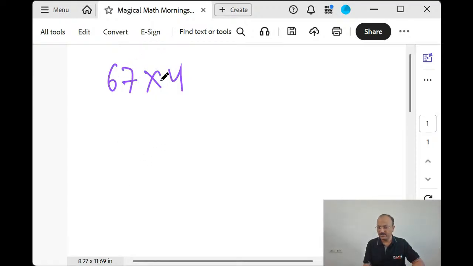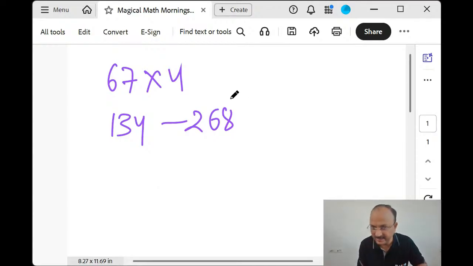65 double is 130. For that, 2 2s are 4, you are going to add it. So it will become 134. If you get it, it's very easy. Next one, correct? Just doubling of 34, you just think only doubling of 34. You will get the answer, correct? 100 will become 200, 34 will become 68. Isn't it simple? Yes.